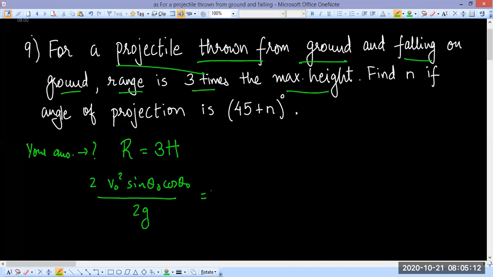Now 3 into maximum height formula is V0 square sine square theta 0 by 2g. Okay, I made a mistake with the range formula. I corrected it. All right, so this is range and this is 3 into maximum height.